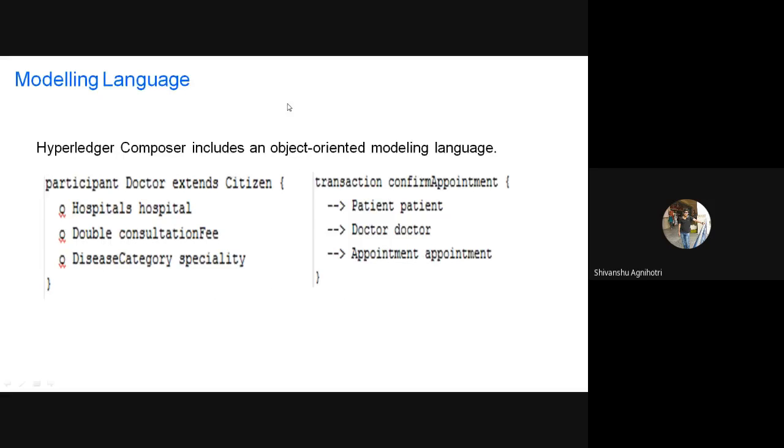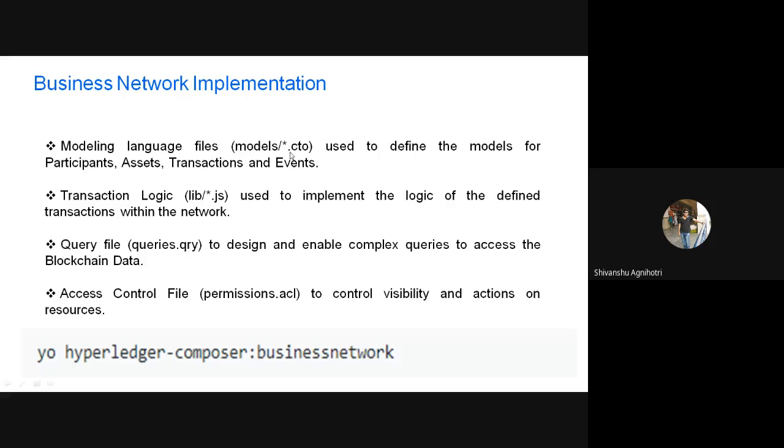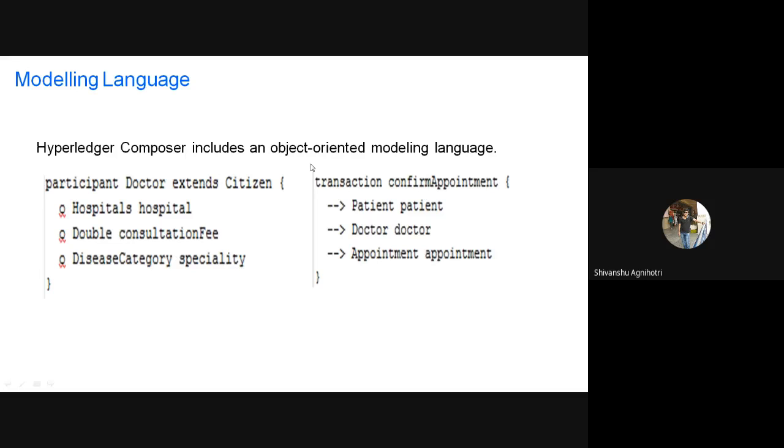The modeling language is basically an object oriented language. It is a .cto file, and the extension of this file is .cto. There you define the model of your system. Suppose we talk about a healthcare system. In healthcare, there can be a doctor, a patient, and a chemist, and they will be communicating with each other. You can consider them as peers as well: a doctor is a different peer or node inside the network, a patient is a different node, and a chemist is a different node, and they want to communicate with each other.